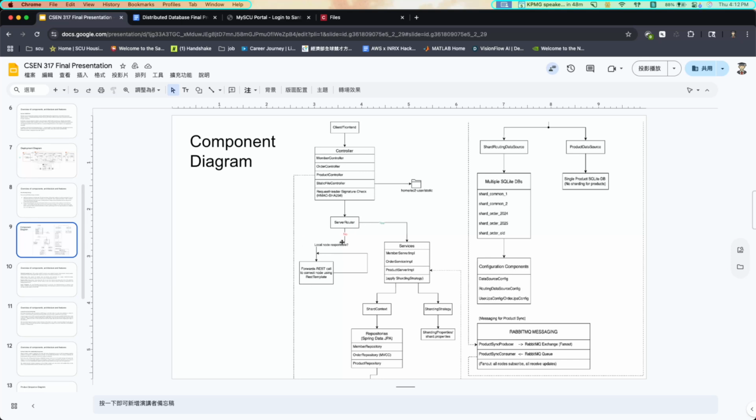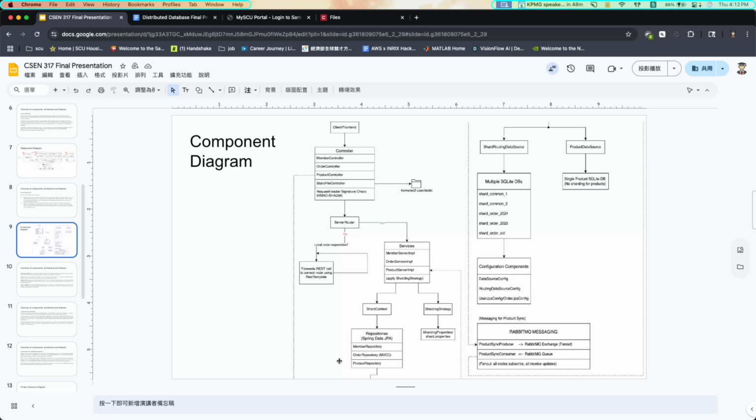If it doesn't find the correct node, it keeps going through the finger table to find the next node. Once it finds the correct node, it goes to the service implementation layer, and then finds the correct shard. For example, if the order is 2025, you save to the 2025 database, so it needs to set the correct shard.